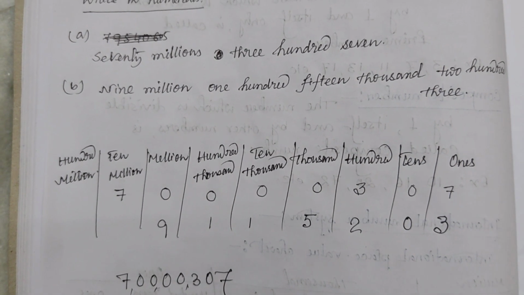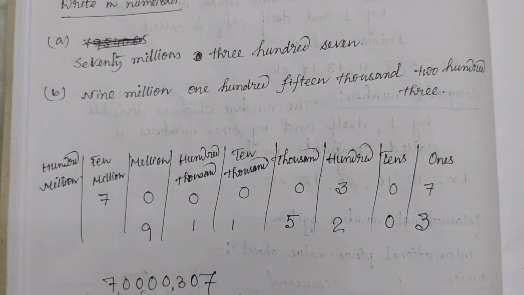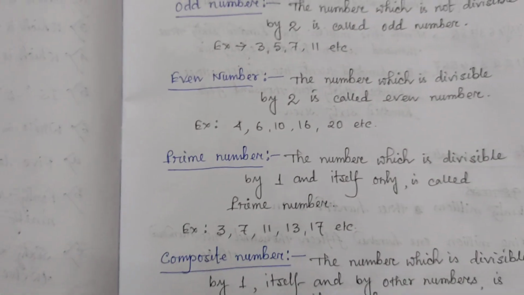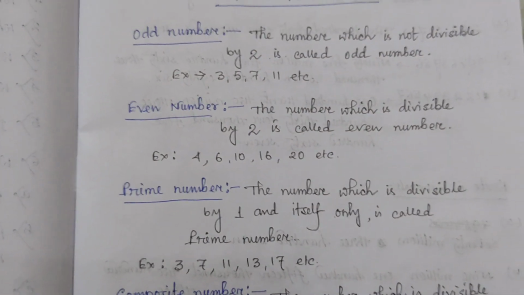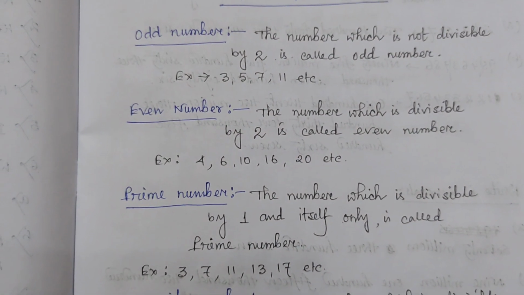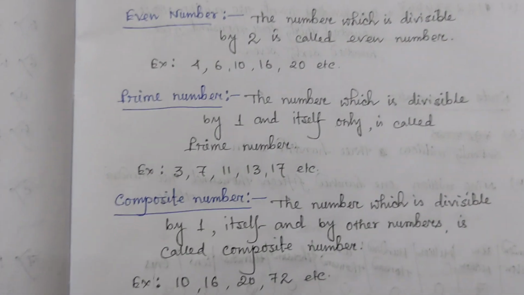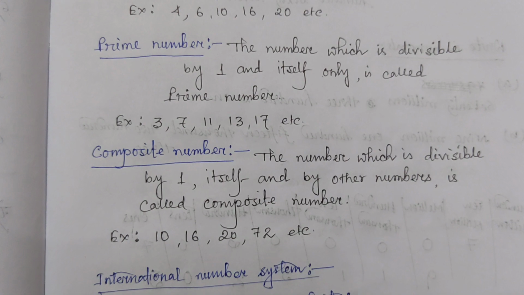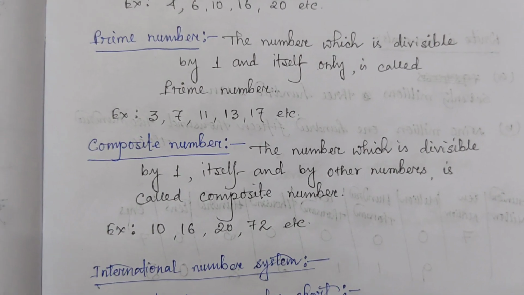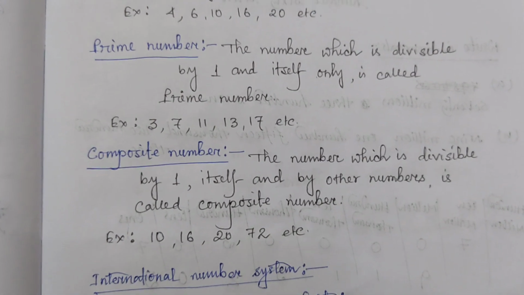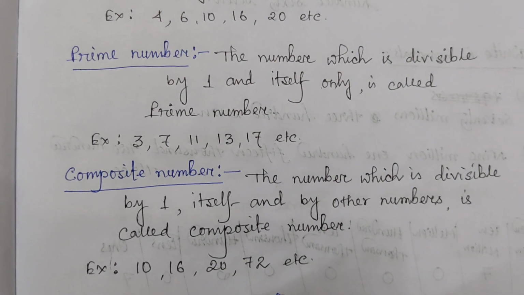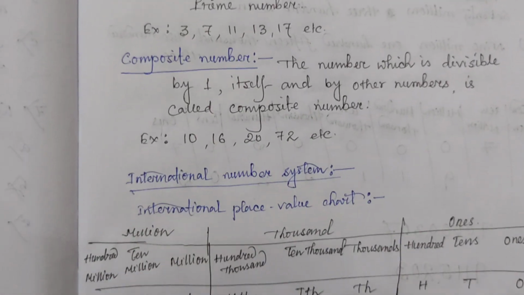So in this discussion, everyone must write all the definitions that I have told, that is odd number, even number, prime number, composite number. And everyone just think of the numbers. What is an odd number? What is an even number? What is a prime number? What is a composite number?